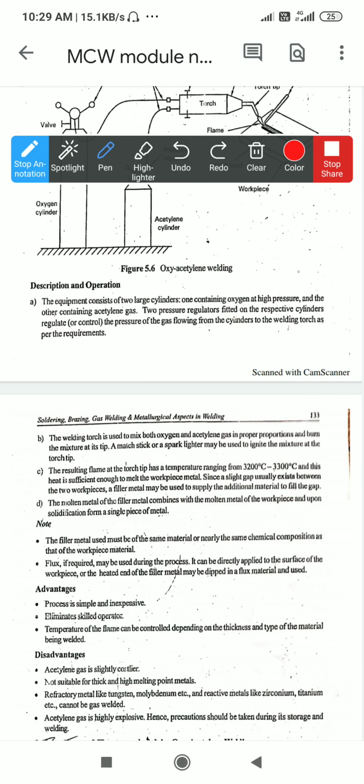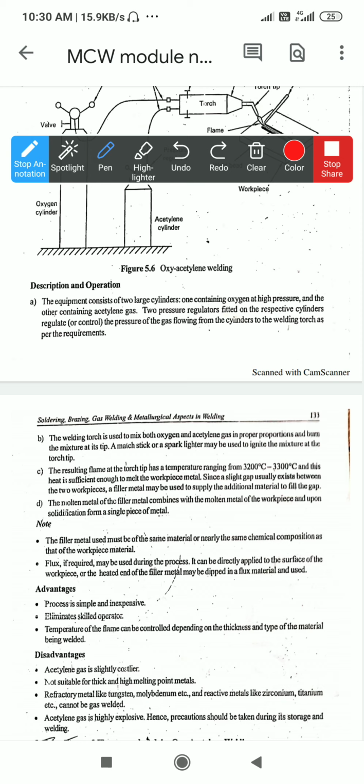What filler material is used? Whichever metal you are going to join, a filler metal of the same composition and same property is used. Suppose you are joining two copper plates, then copper is used as the filler material. If you are joining stainless steel, stainless steel is used as the filler material. If you are joining two gold plates, you use a gold filler material. This is how the filler material is selected, so that fusion occurs properly in the weld joint.